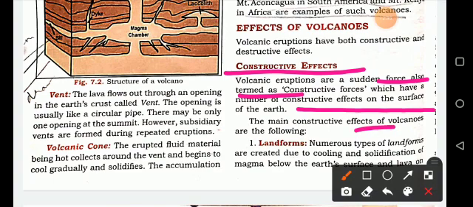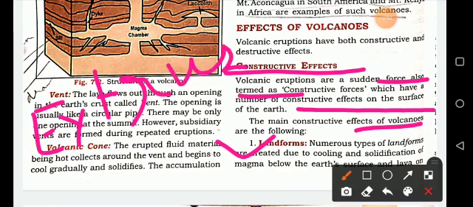The first one is landforms. Numerous types of landforms are created due to cooling and solidification of magma below the earth's surface and lava on the earth's surface. Landforms created on the earth's surface are called extrusive landforms.